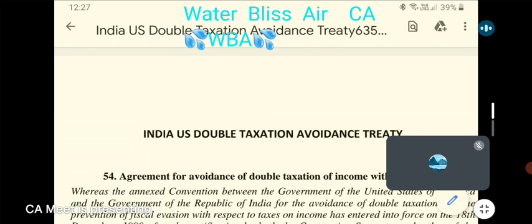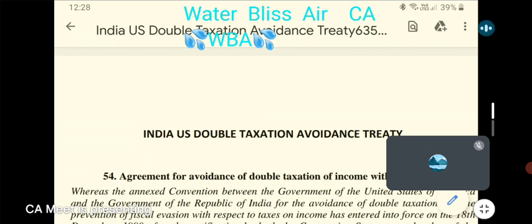If the treaty says so, that is tax exemption method. Suppose the Indo-US treaty says the income has to be taxed in the state, meaning country, in which services are rendered. In our example, services are rendered in United States, so it is taxed only in United States. Suppose the treaty says so. So it will be taxed in United States, it will be exempt in India.